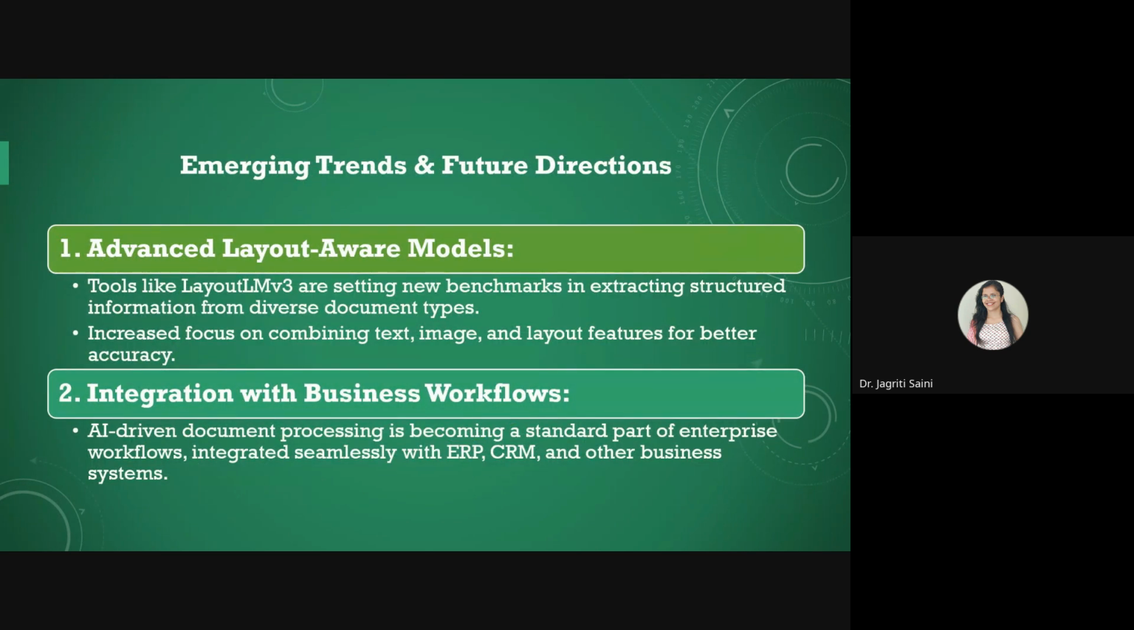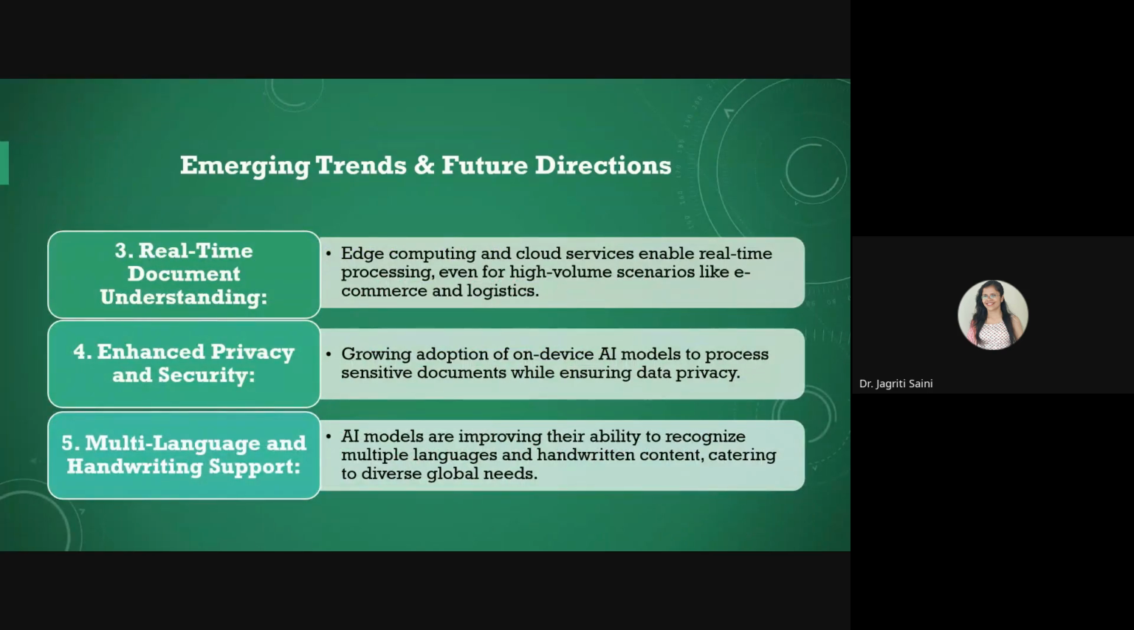Few emerging trends in this area we can talk about, like advanced layout aware models such as LayoutLM version 3, which has already been designed by researchers, and it helps us to deal with a diverse range of documents. That could be even a combination of text, image, and variable layout structures without compromising on accuracy. It can help you to integrate easily with business workflows, like resource management or financial management. Everywhere we can integrate these AI based document processing systems easily.